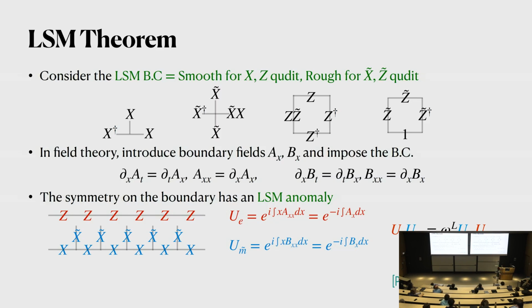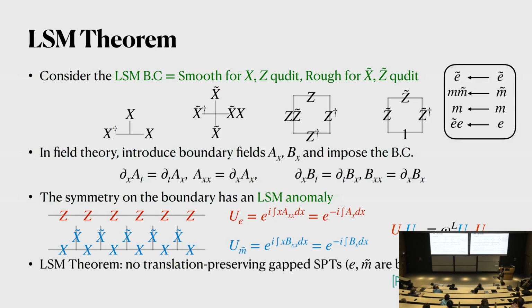And now using this boundary condition, it's actually very easy to prove the LSM theorem. So this is just a consistency check. What is the LSM theorem? The LSM theorem says that if we have a symmetry that has an LSM anomaly, then there should be no translation-preserving gapped SPTs. So in the language of symmetry TFT, if we want to build an SPT, what we want is to pick a boundary condition on the other side, which is the physical side, where we want to condense the E and M tilde particles. But notice that E and M tilde particles are modulated. So whenever we move them past the permutation defect, they will generate other particles. That means that we cannot condense them without breaking translation symmetry. So that's a sort of one-line proof of the LSM theorem.